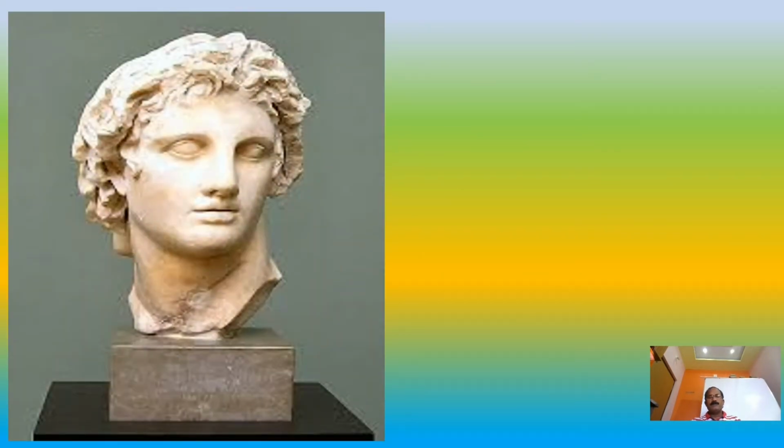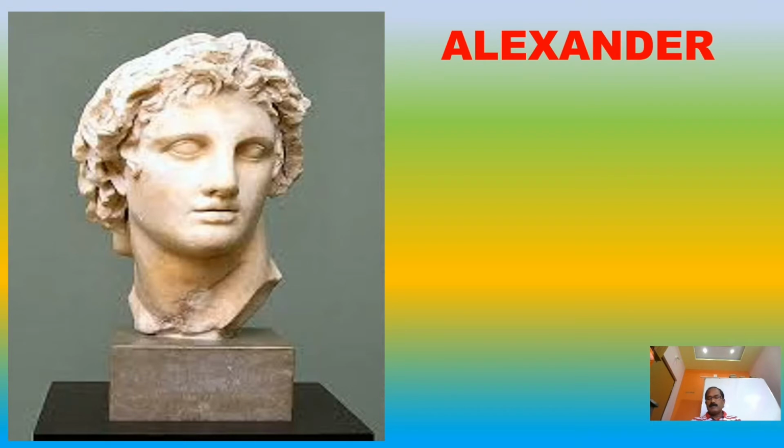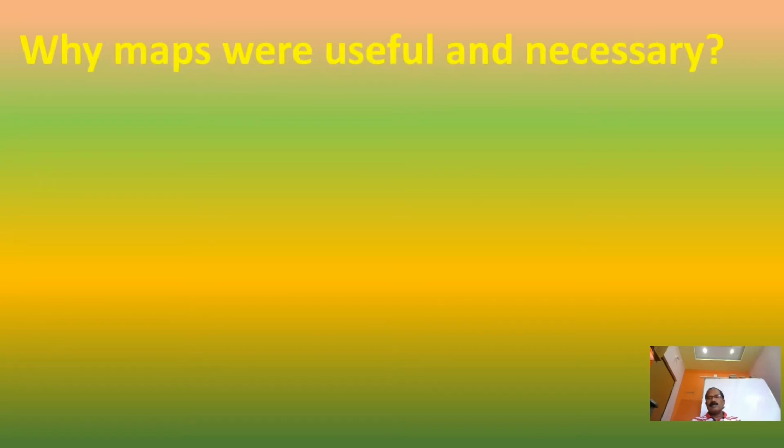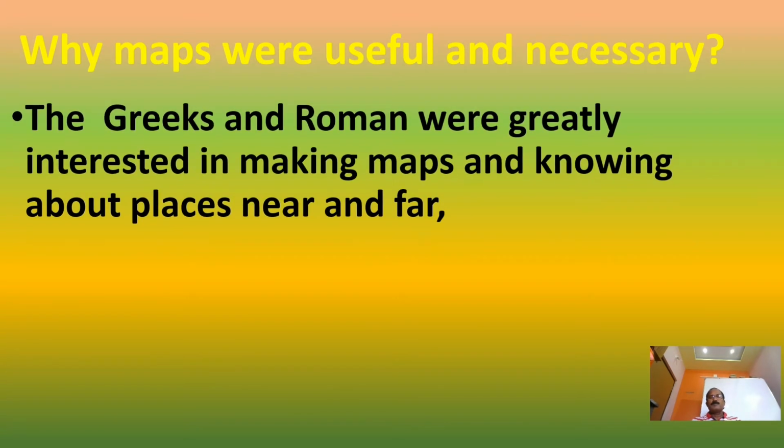And look at him. He was Alexander, the great king of Greece. He wanted to conquer the whole world, so he came to India also and fought with Indian kings, nearly 2000 years ago. They wanted to conquer the world, so they made maps. Why were maps useful and necessary?